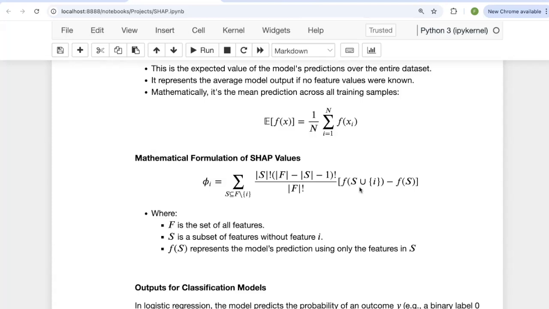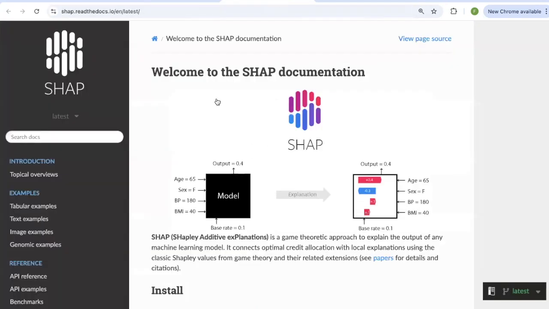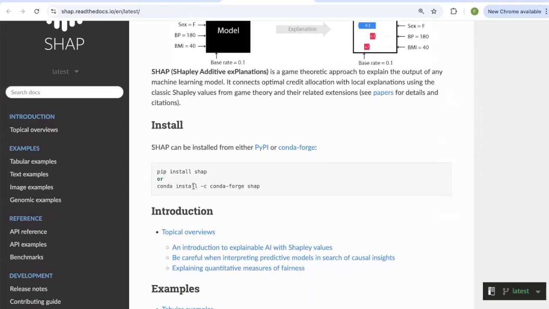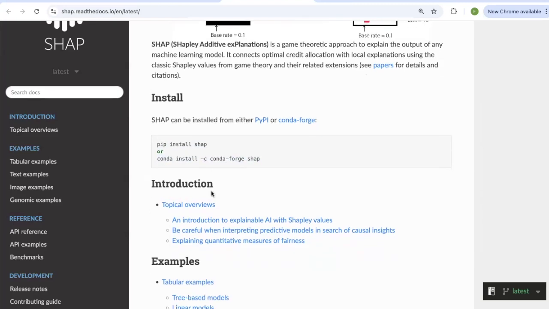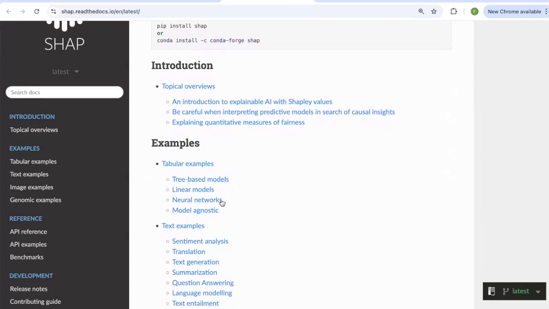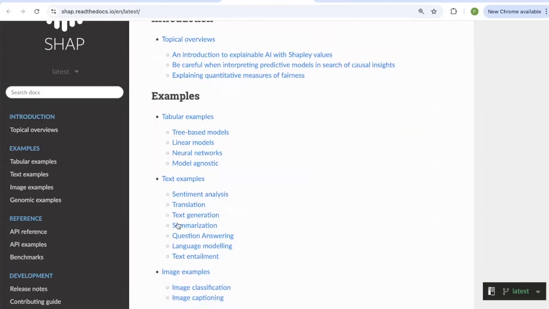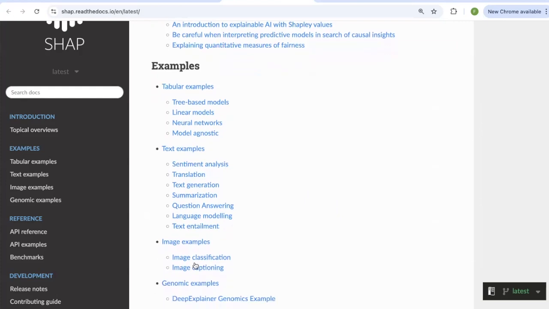It has a very nice library that you can use. As you can see here, very nice documentation on how to install it. For example, I talk about installing SHAP. You can use the pip method or conda install. So you should be able to do either of these methods. And this library also has a lot of explanations about how to use SHAP with linear models, neural networks, even for more complex cases where you want to do text generation and understand the contribution of each feature, or image classification. So very, very nice library.